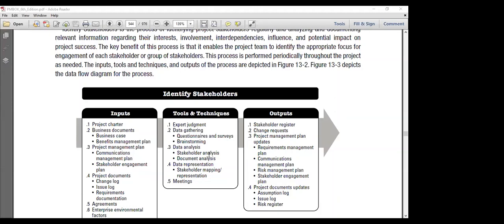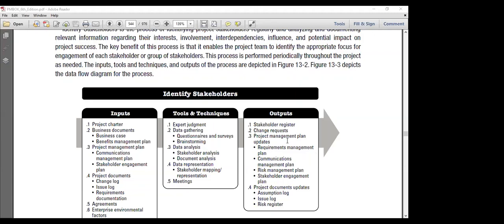Document analysis: our project documents could be analyzed in identifying the stakeholders and their capabilities. And data representation techniques, stakeholder mapping or representation, we will see. Meetings is the most commonly used technique. So what is the result of this process? Stakeholder register.